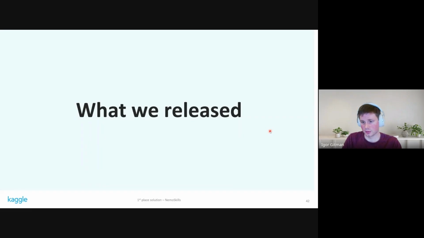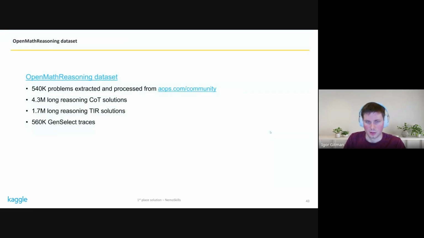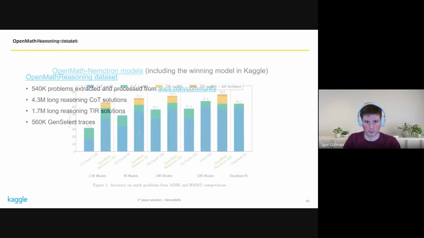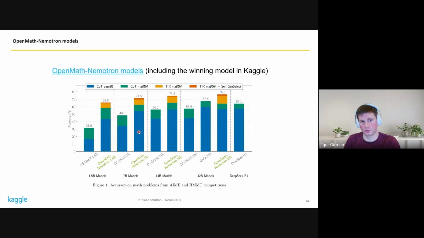So let's see all the things that we released. We released the dataset that we call OpenMathReasoning. It contains all of the data that we generated and collected during this competition. It includes about 540,000 problems extracted from these forums, 4.3 million long reasoning solutions, 1.7 million TIR solutions, and 560,000 GenSelect-like traces. We released a series of OpenMath-Nemotron models that are state-of-the-art on mathematical reasoning tasks in their respective model sizes. And this includes our winning model in Kaggle.